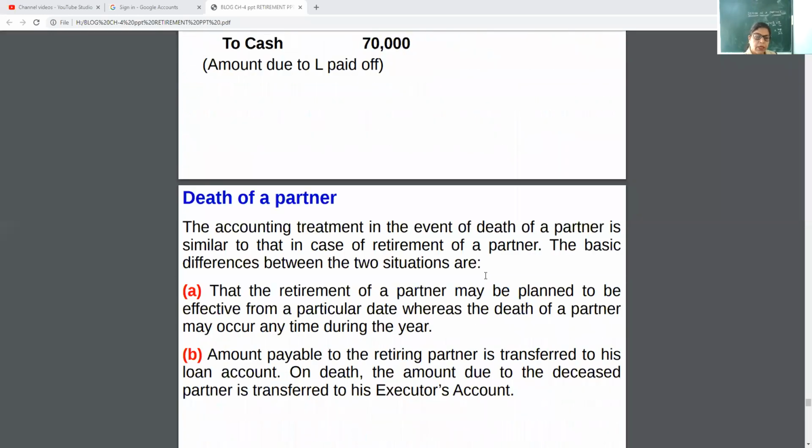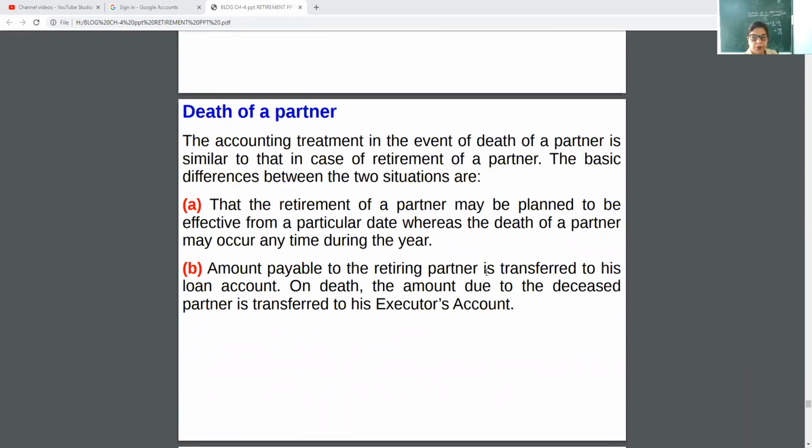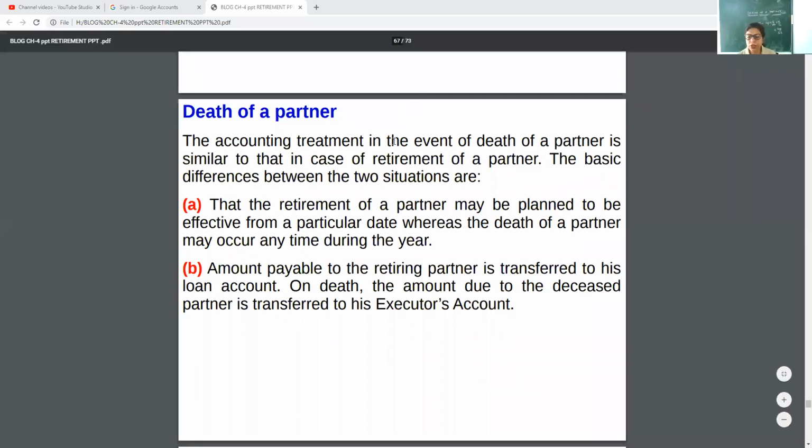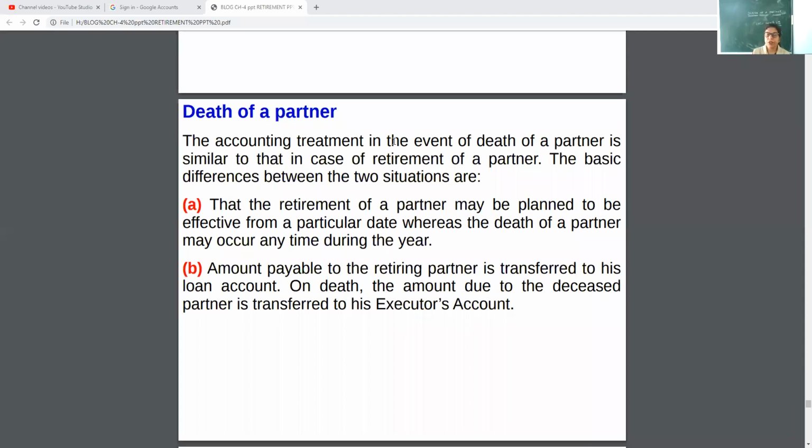Now that I explain you at the time of retirement also. Death of a partner. Accounting treatment in the event of death of a partner is similar. Only there are two basic differences: the date of retirement is pre-decided or planned, but the date of death is not pre-planned, not pre-decided.